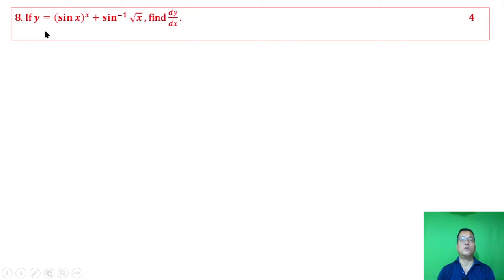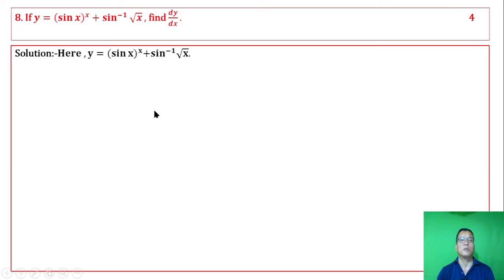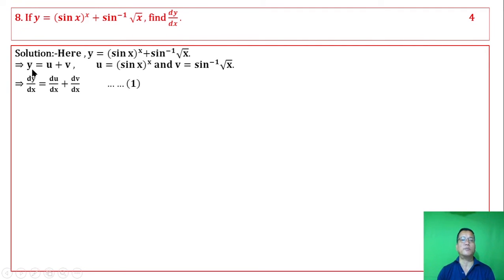If y equal to sine x to the power x plus sine inverse of root over x, find dy by dx. 4 marks. Sine x to the power x, sine x to the power x pu according u the putting tore sine inverse of root over x pu b and putting tore, given function becomes y equal to u plus b. Differentiating both sides with respect to x, we get this equation 1.